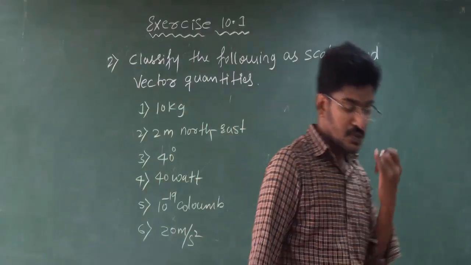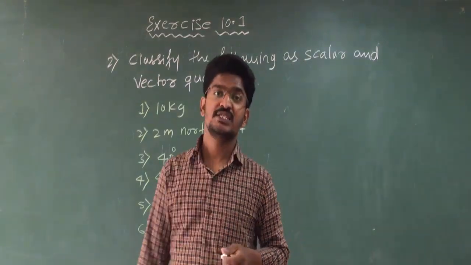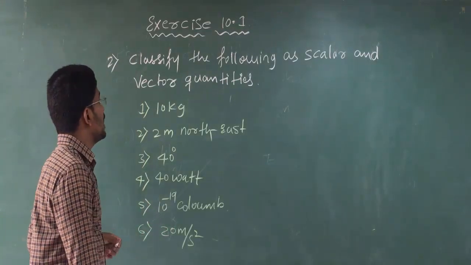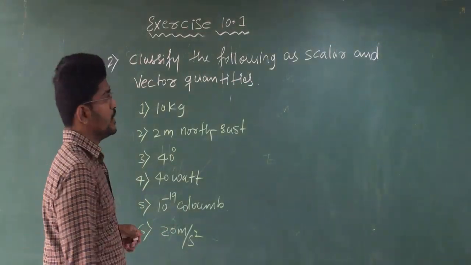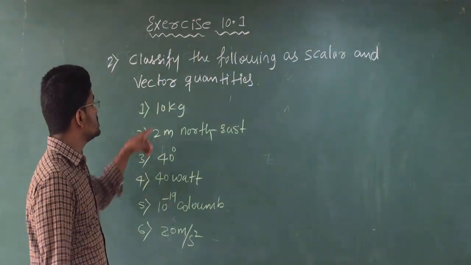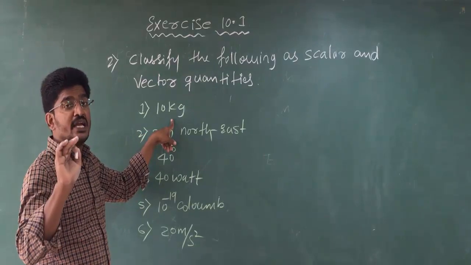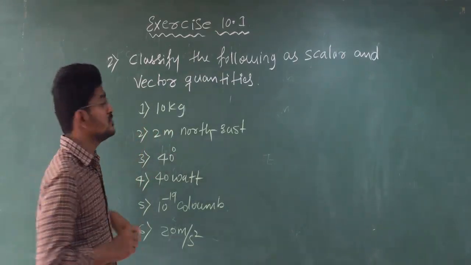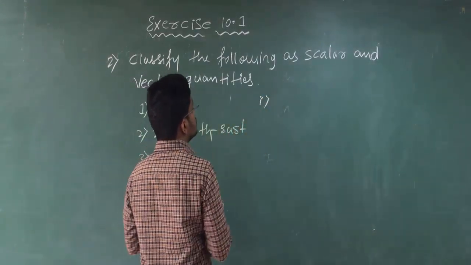Okay students, now let us go through the next problem: classify the following as scalar and vector quantities. Clear? First one, 10 kg, only magnitude is present, there is no direction, so the first one is scalar.